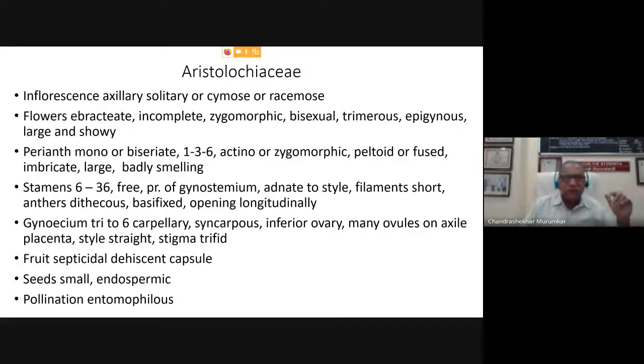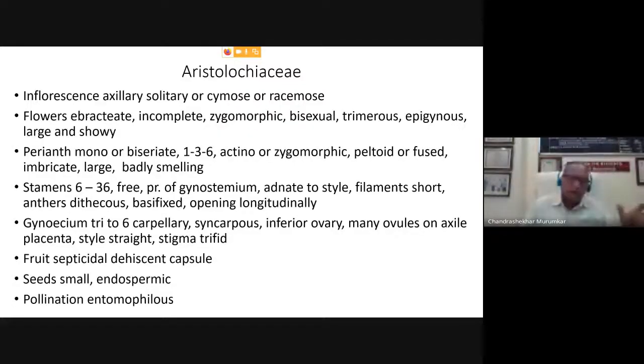Because of this typical nature of fusion of stamens and gynoecium, which is a unique character, this family has been separated from the group Piperales. Because in group Piperales, we do know that the ovary is syncarpous and bicarpellary, superior, with 1 or 2 ovules on axile placenta. This placentation may, because of false septa, become tetralocular, and in that condition, the 4 ovules are present on the basal placenta.